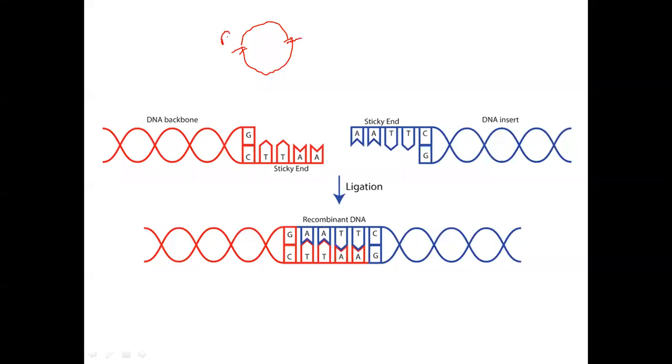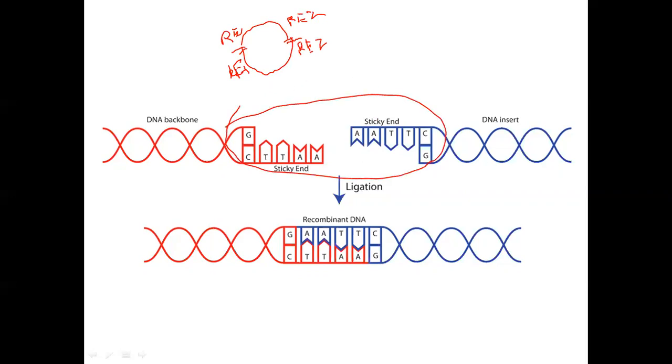If it is digested with restriction enzyme 1, then it should be digested with restriction enzyme 1. If it is digested with restriction enzyme 2, it should be digested with restriction enzyme 2.